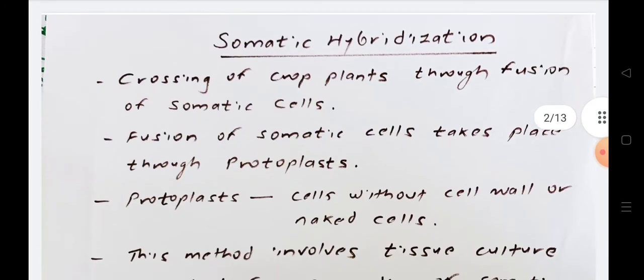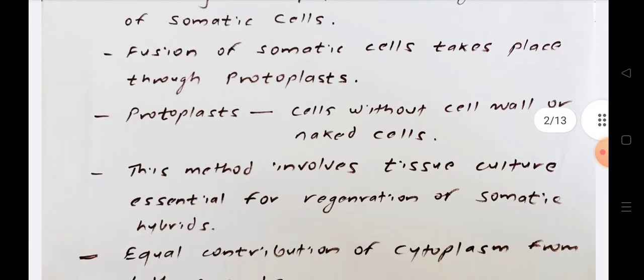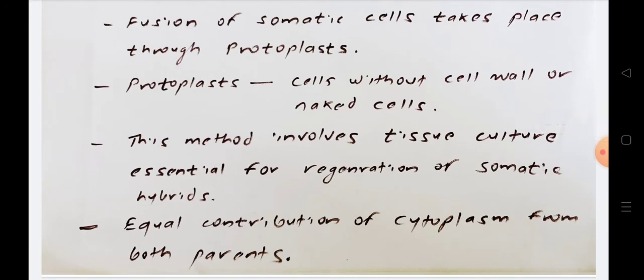So what is meant by somatic hybridization? Somatic hybridization is nothing but crossing of the crop plants through fusion of the somatic cells. The fusion may occur through the protoplast. Protoplasts are nothing but cells without cell wall, or these are considered as naked cells. So we can do the fusion of the protoplasts of two different species.